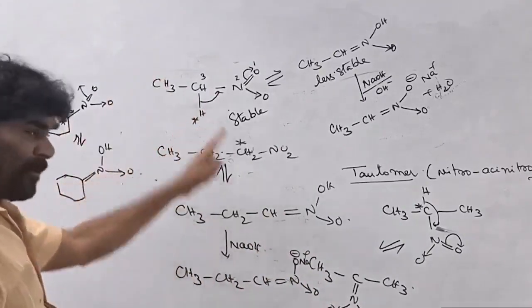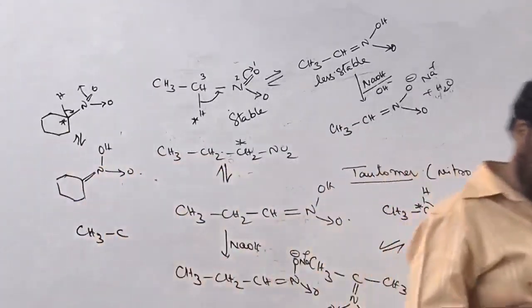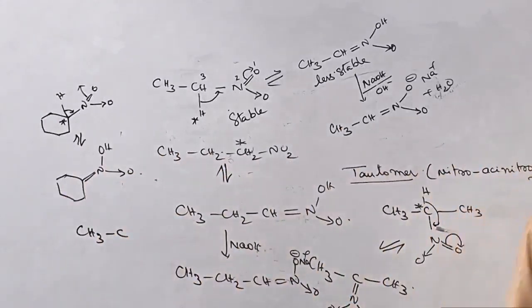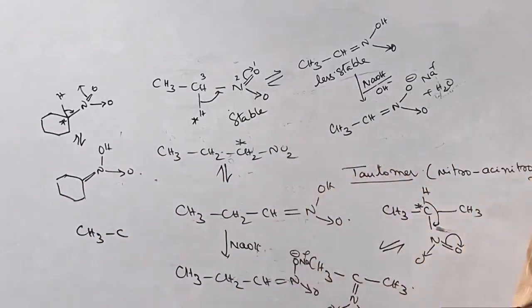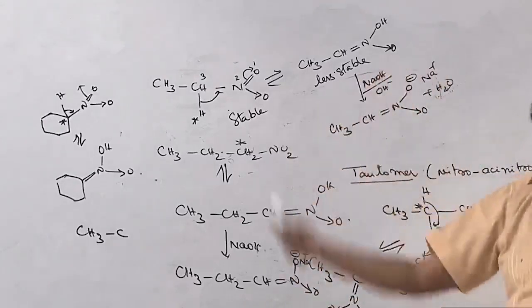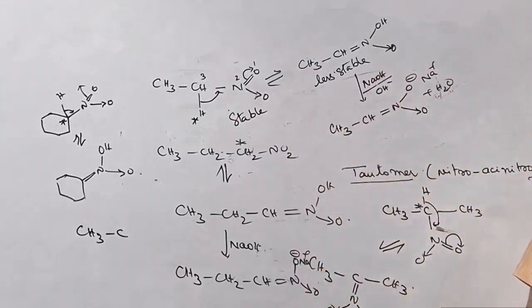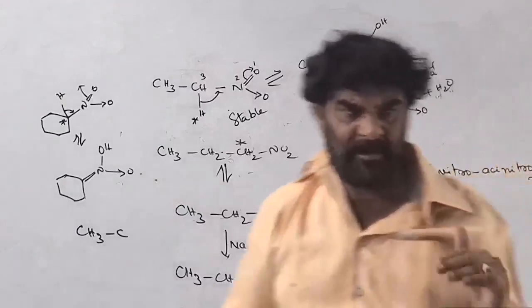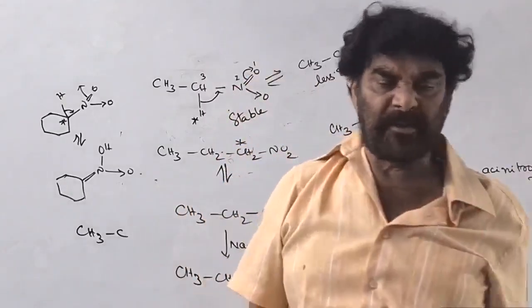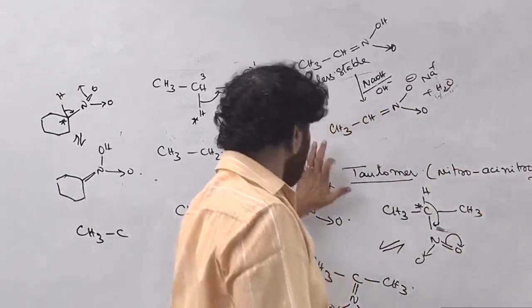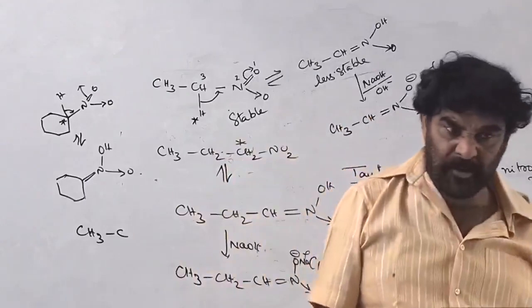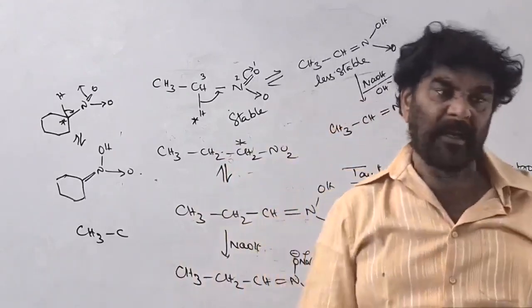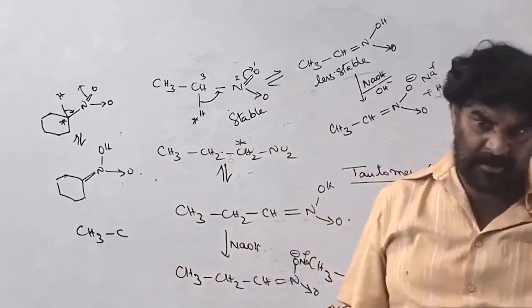So with this, due to tautomerism, I can say that the alpha hydrogens are the acidic hydrogens. Primary and secondary nitro compounds are soluble, both reacting with strong bases like sodium hydroxide and potassium hydroxide and converting into their corresponding sodium salts. But tertiary nitro compounds, which do not have the alpha hydrogen, cannot react with sodium hydroxide.